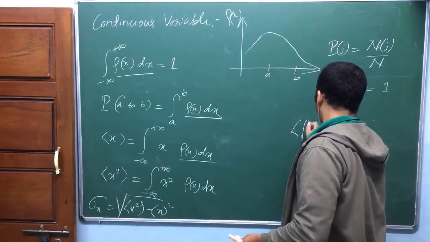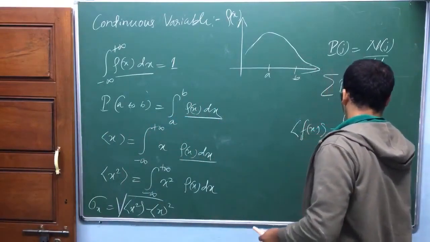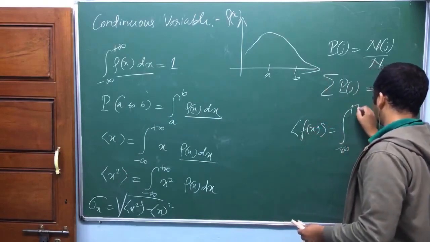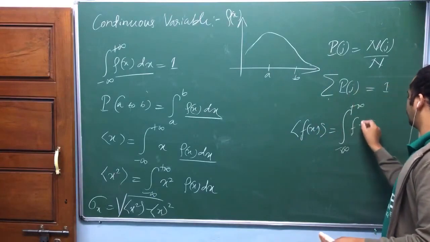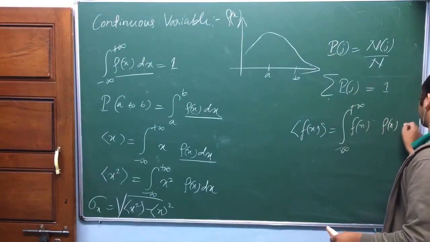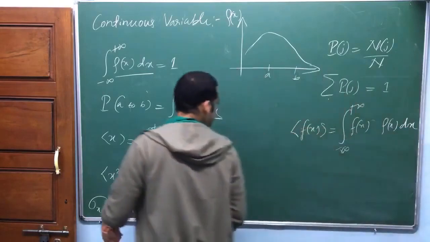So any average of a function of x is the integral from minus infinity to plus infinity, integral over all possibilities. Earlier it was summation over all possibilities. That function into probability, rho of x dx. Is that okay? Quickly.